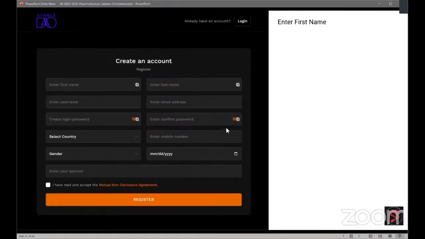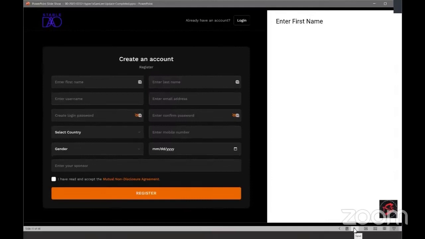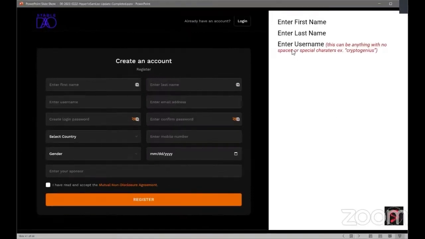When you click on register, it says create an account and you register. Folks, make sure that when you are filling in the information, you double check it before you move on. Enter your first name, enter your last name, enter a username. This can be anything with no spaces or special characters. An example: crypto genius, top build, or bald head crypto, or whatever.